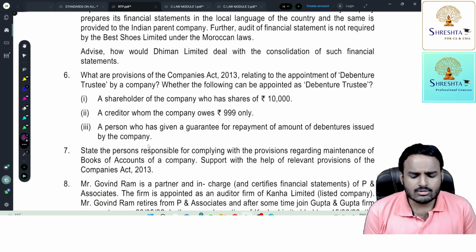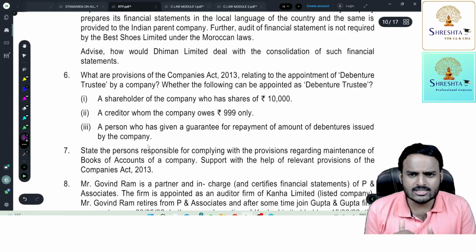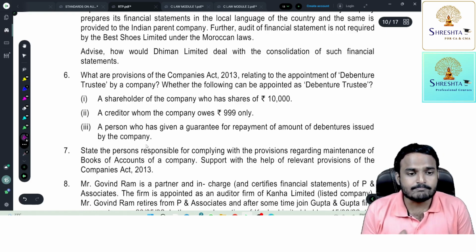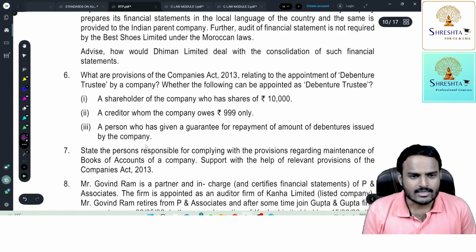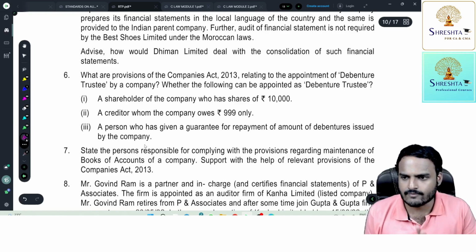This is all about disqualifications of a debenture trustee. So who can act as a debenture trustee? Are the following persons eligible to act as a debenture trustee? The first one, a shareholder of a company who has shares of 10,000 rupees. So disqualified. Here the point is that a person holding shares beneficially, holding beneficial ownership, is disqualified. Nothing is mentioned, so I assume that the shareholder is having beneficial interest. So a shareholder can never become a debenture trustee, disqualified.